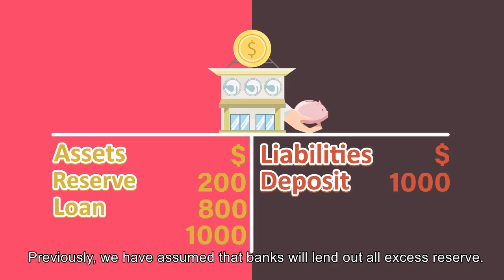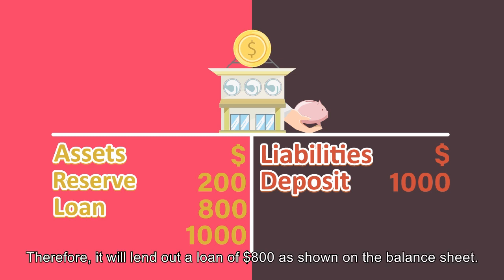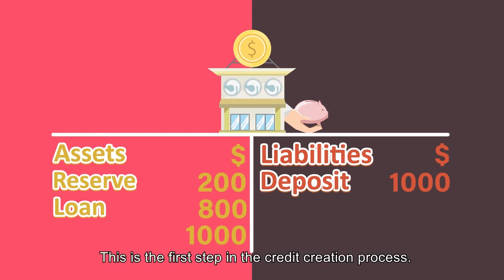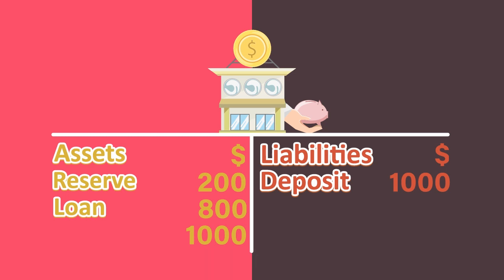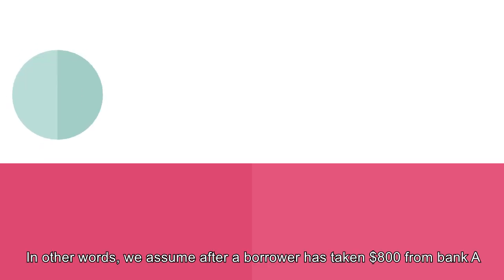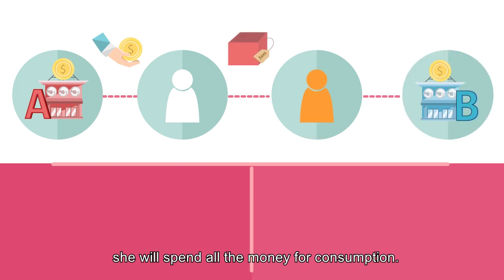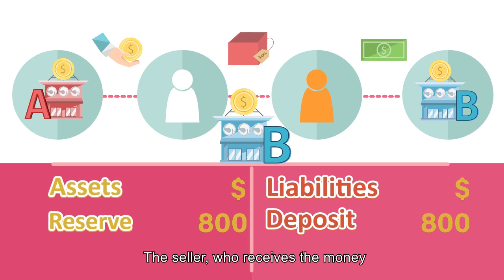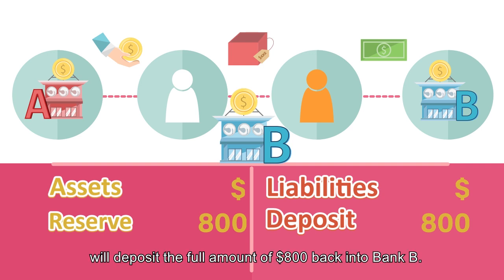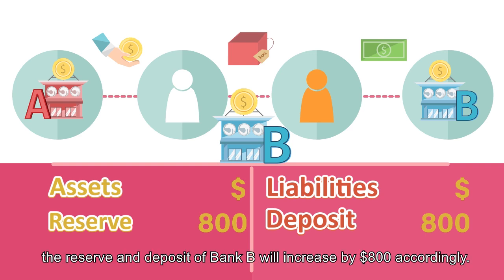Previously, we have assumed that banks will lend out all excess reserve. Therefore, it will lend out a loan of $800 as shown on the balance sheet. This is the first step in the credit creation process. Under the assumption of no cash leakage, the loan of $800 lent out by Bank A will go back into the banking system. In other words, we assume after a borrower has taken $800 from Bank A, she will spend all the money for consumption. The seller, who receives the money, will deposit the full amount of $800 back into Bank B. As a result, the reserve and deposit of Bank B will increase by $800 accordingly.